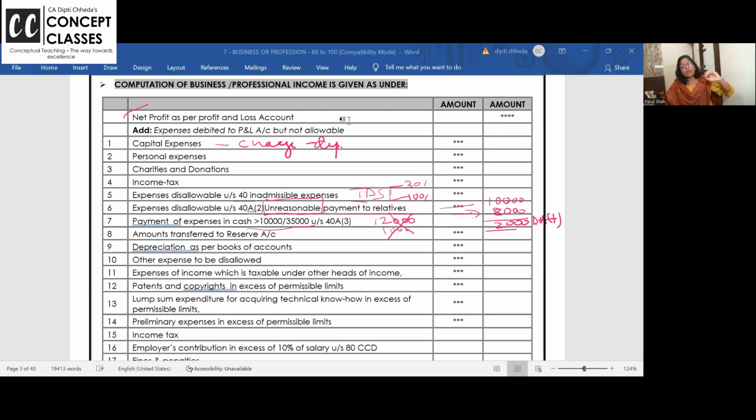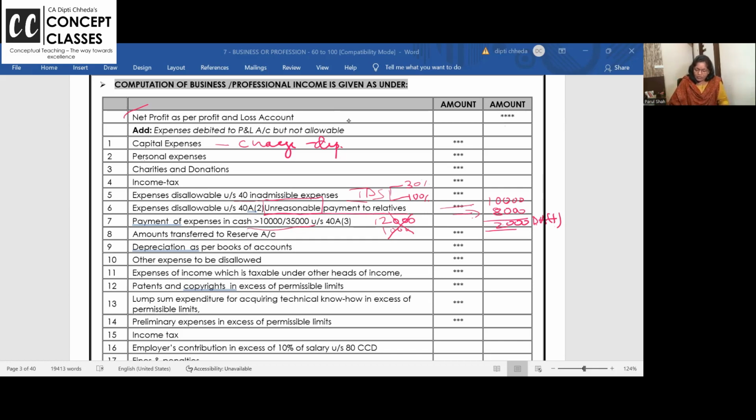So I paid all my different creditors, A, B, C, D, E, F, G. Everyone I have paid 8,000. But these are different creditors. Can I pay? Yes. Is it allowed? Yes. Why? Because to each person, how much am I paying? 8,000. The total in a day I am paying is more than 10,000. These examples we have worked out in regular class, 2-3 problems.